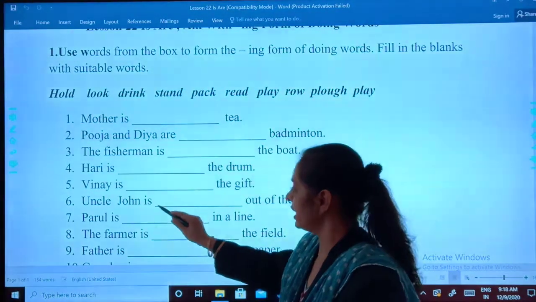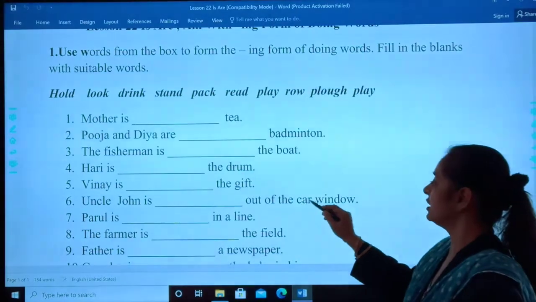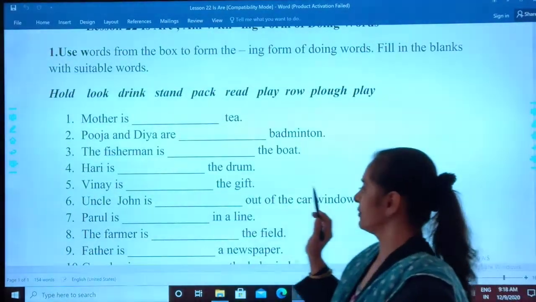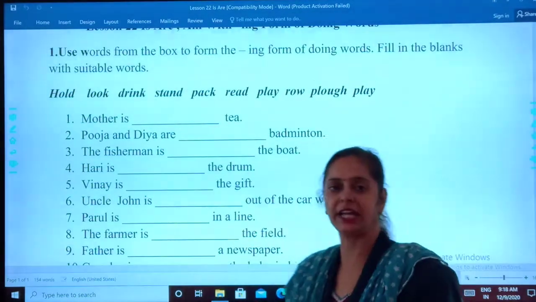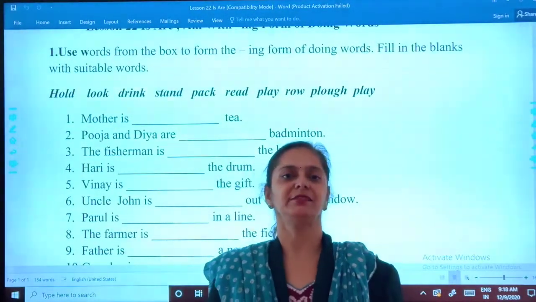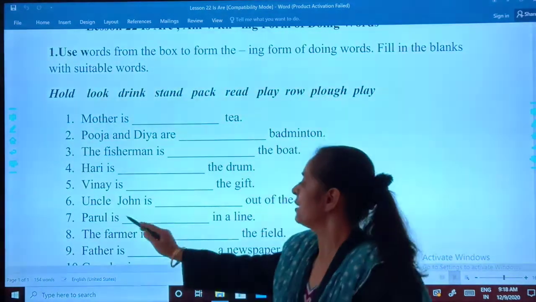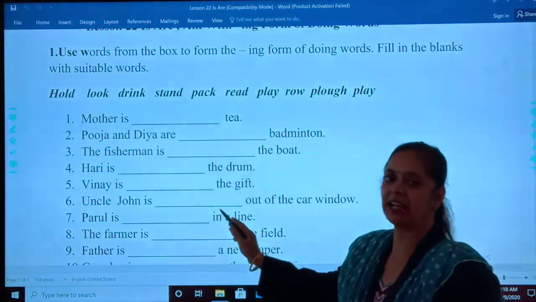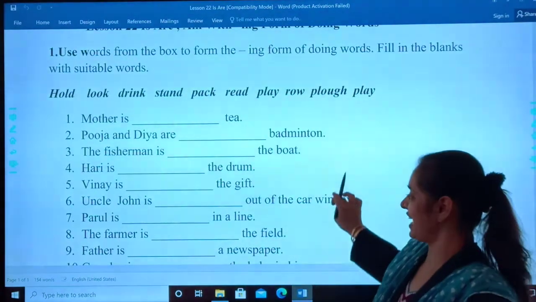Uncle John is looking out of the car window. Paul is dash in a line. What do you do in a line, stand. And if you use ing, Paul is standing in a line. Got it? Very smart.